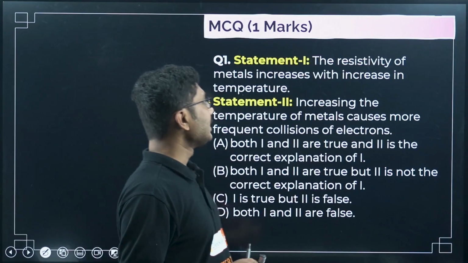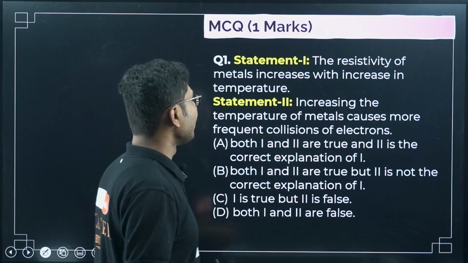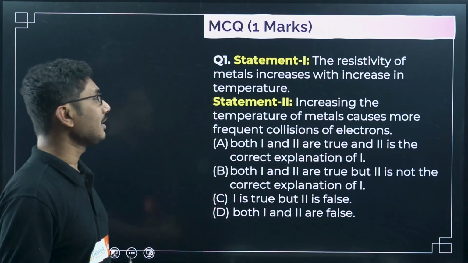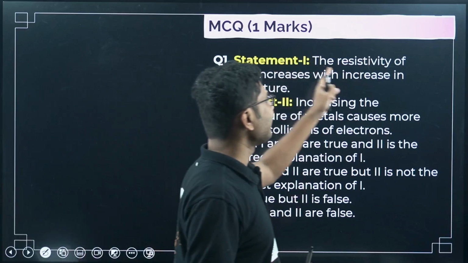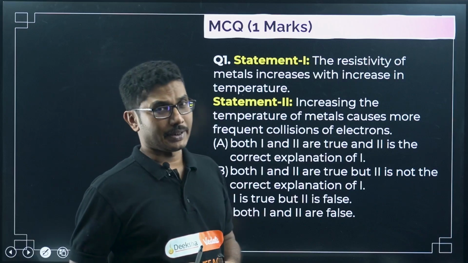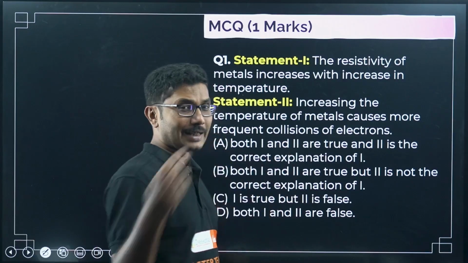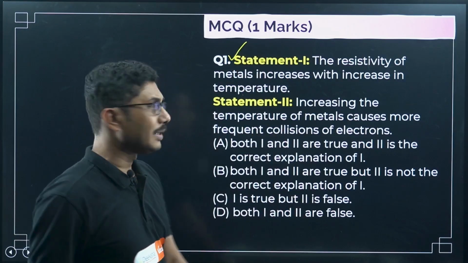First MCQ: the resistivity of metals increases with increase in temperature. Is it correct or not? First let us understand this. Statement 1 says the resistivity of metals increases with increase in temperature. As we know, if we increase the temperature, the resistance increases. So statement 1 is a correct statement.